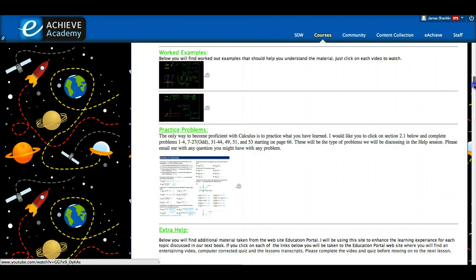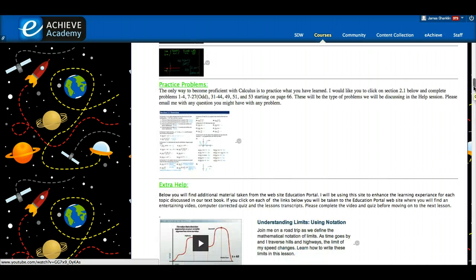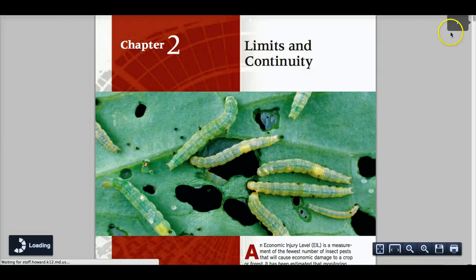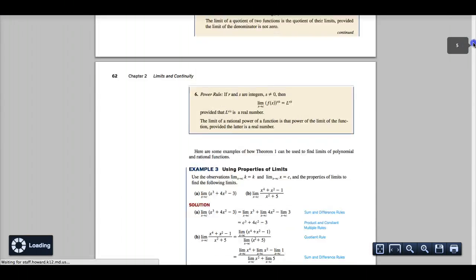To become a good math student, I think you have to do practice. There is no question in my mind. So here's my assignment. 1 through 4, 7 through 27 odd, 31 to 44. And you just work through those. Just click on there. Now some of you are going to say, well, the answers are there. Yes, they are.